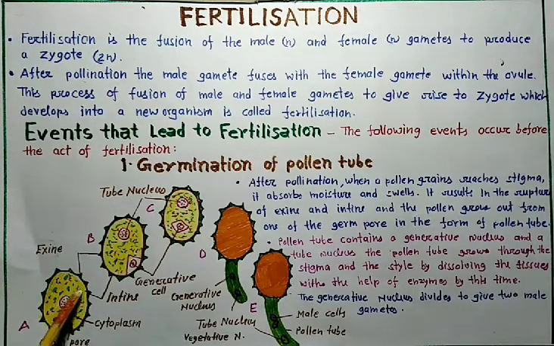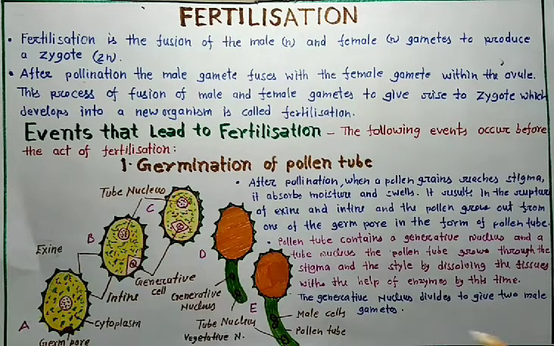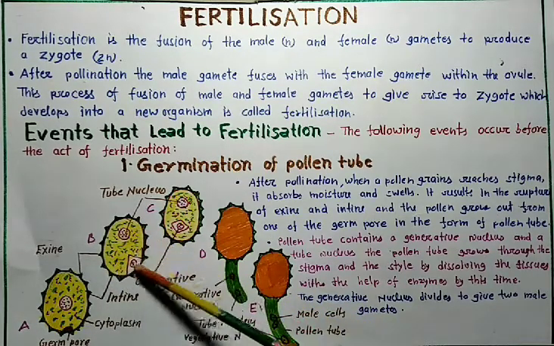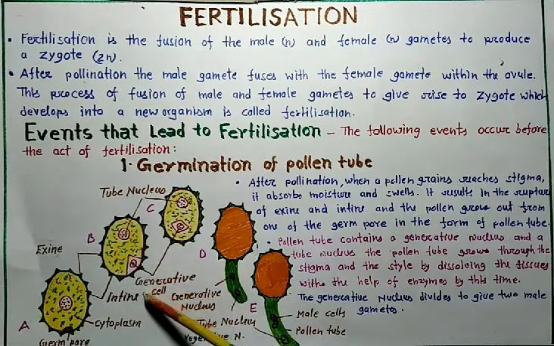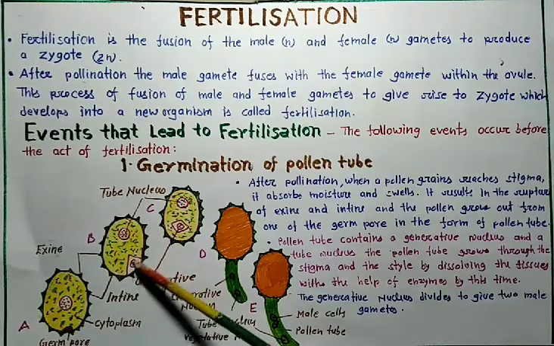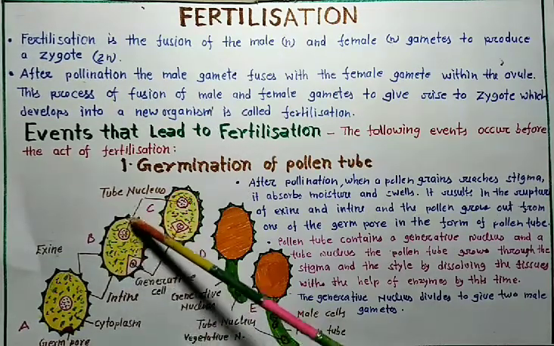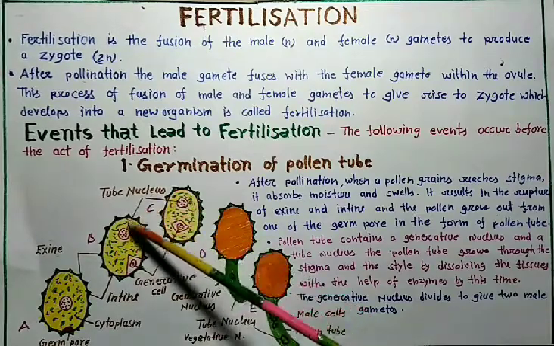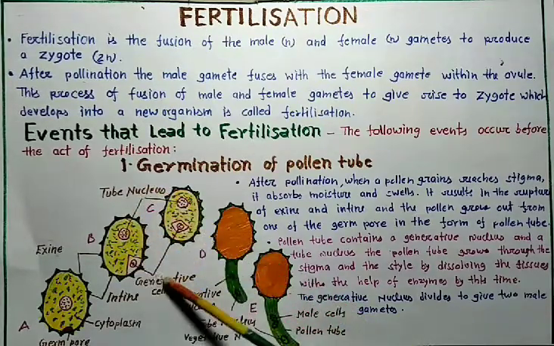Now, this one is the tube nucleus. This one is the germ tube, and this is the cytoplasm. In the second diagram, here is the germinating cell, and this one is the tube nucleus and generative nucleus.